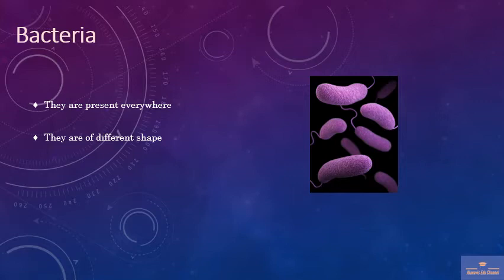When we talk about nutrition, some are autotrophic and some are heterotrophic. Autotrophic organisms can prepare their own food, whereas heterotrophs depend upon other organisms for their food. Heterotrophs are of two types. Saprophytes depend upon dead and decayed organic matter for their food, whereas parasites need a host for their survival, and they also get the essential requirements from the host.